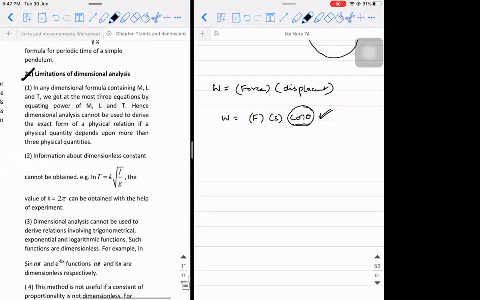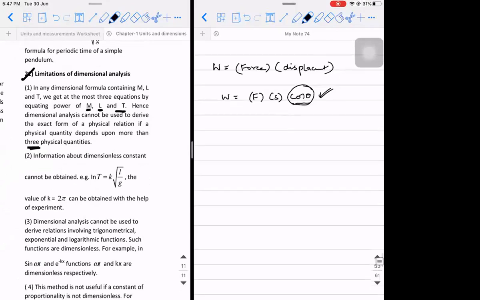In a dimensional formula containing M, L and T, we get at most 3 equations by equating the powers of M, L and T. Hence, dimensional analysis cannot be used to derive the exact form of a physical relation if a physical quantity depends upon more than these 3 physical quantities. Generally till now, on the left hand side we wrote MLT minus 2, and on the right hand side M power a, L power b, T power minus b.